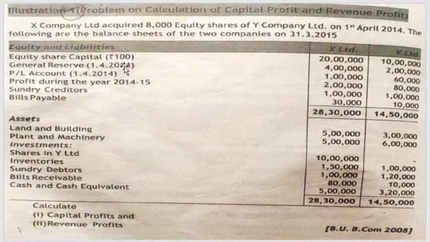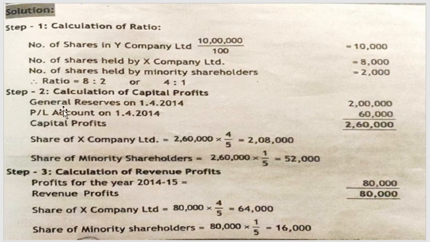The general reserve on 1st April 2014, that is up to the date of acquisition, is, for Y, 2 lakh, and the profit and loss is 60,000. As the general reserve is 2 lakh and profit is 60,000 on the date of acquisition, we will take that in the calculation of capital profit. So the total is 2 lakh 60,000.